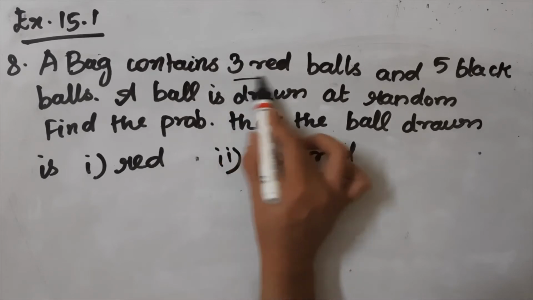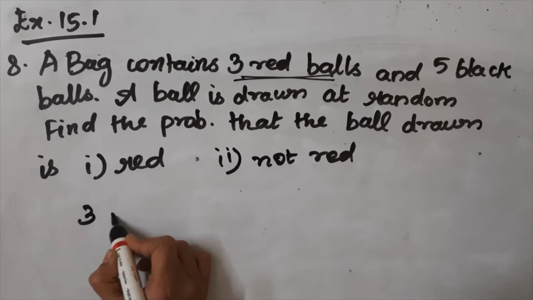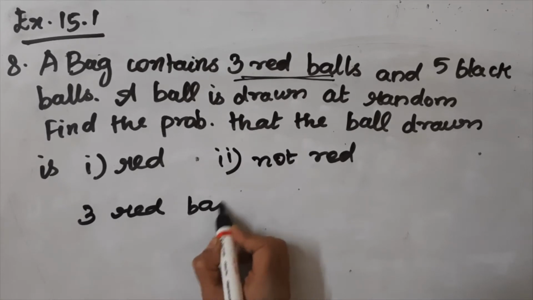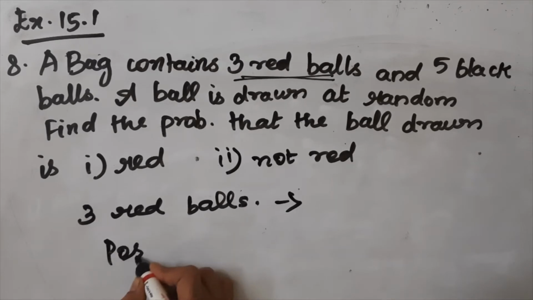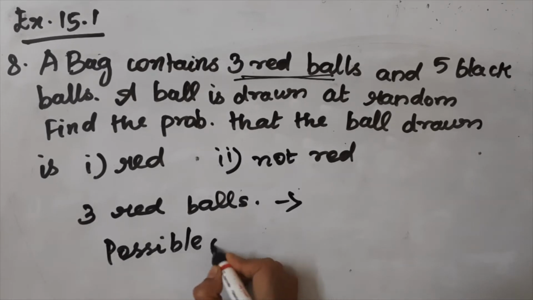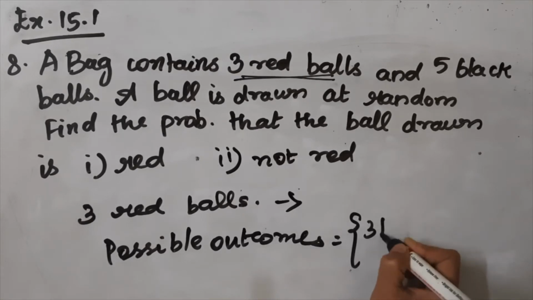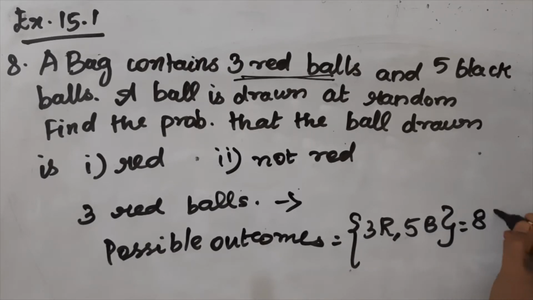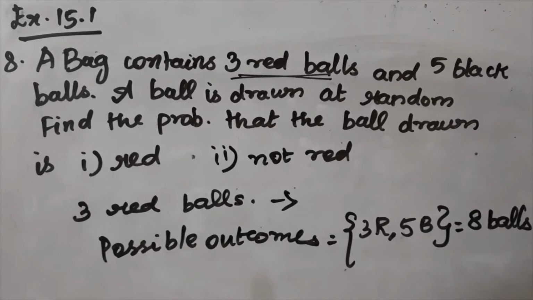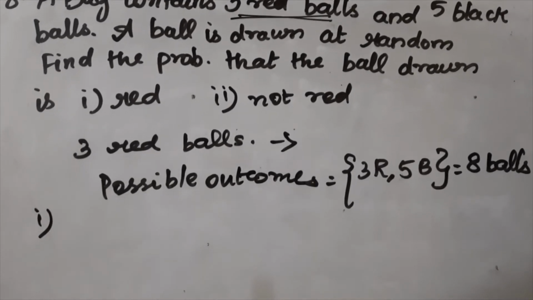So the bag contains 3 red balls and 5 black balls. Therefore we have all 8 balls together. We have 8 balls and we are asked to find the probability for the red balls.